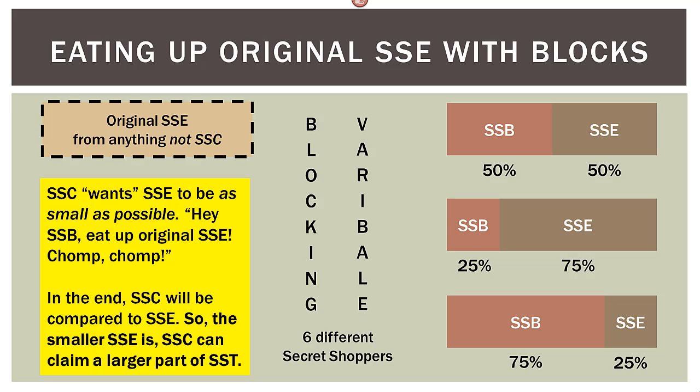The columns want the blocking variable to gobble up as much of the SSE as possible, because when the SSC is compared to the SSE, it wants the SSE to be as small as possible. That's what we're trying to do here. So hang with me. We'll see how this works as we go.